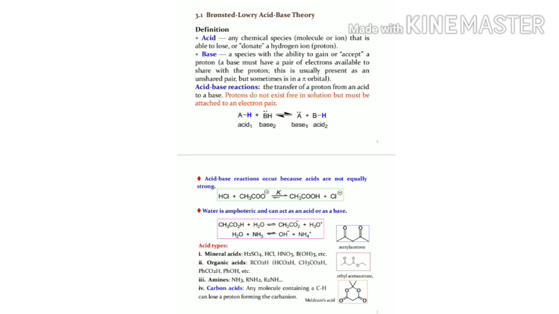According to this, the substance which can donate one H+ is an acid, and the substance which can accept H+ is called base. But it is not truly correct, because BF3 is an acid but it cannot donate H+ ion. Similarly, more examples can be given which explain that the Bronsted-Lowry theory is not fully correct.